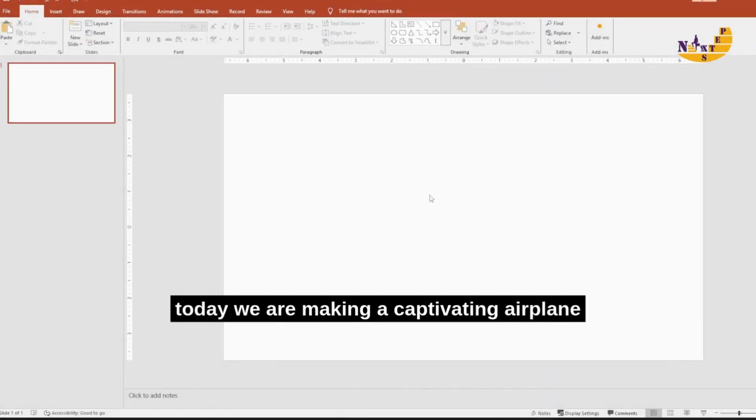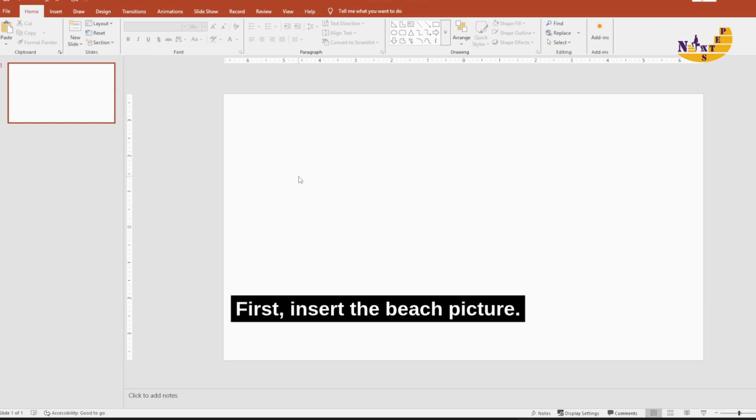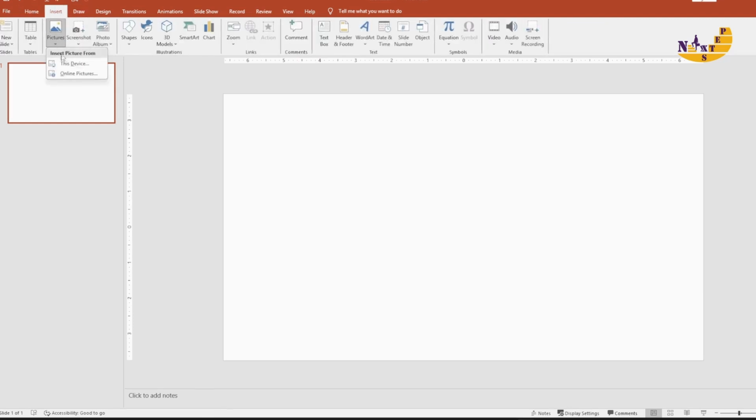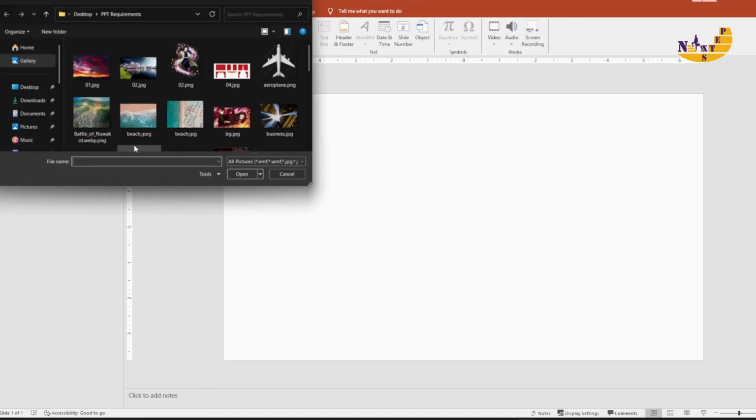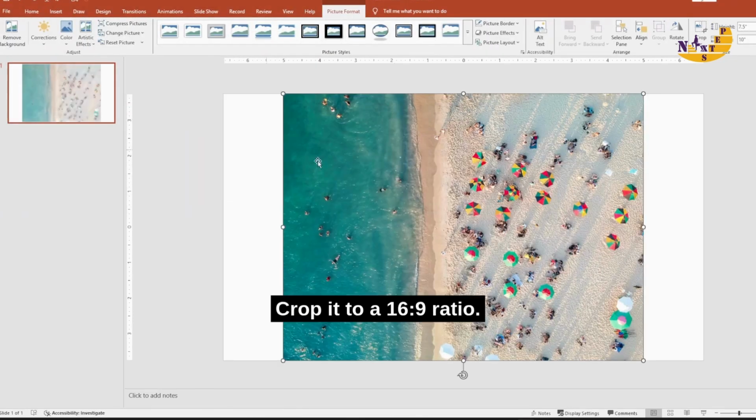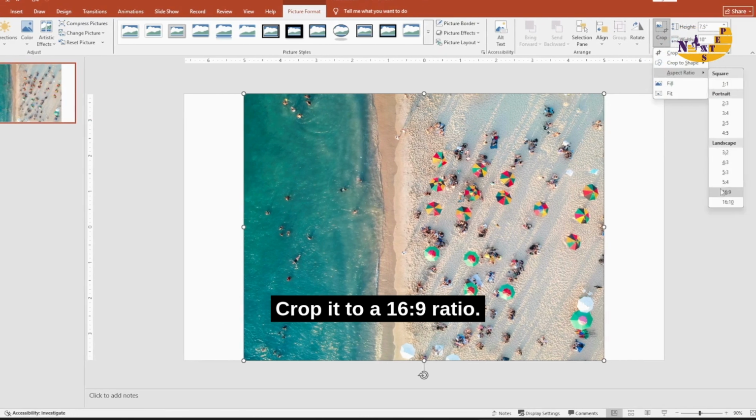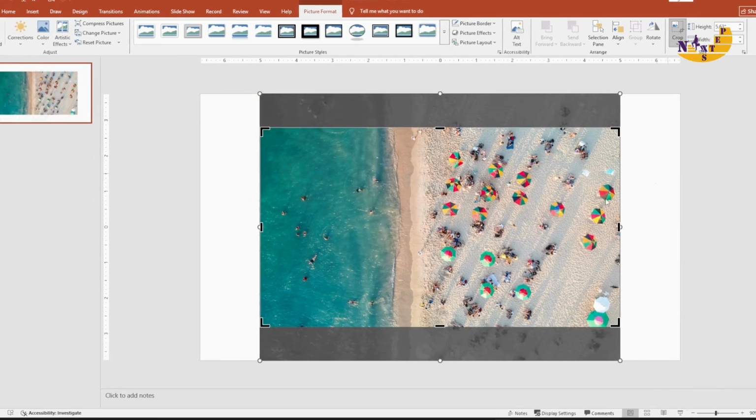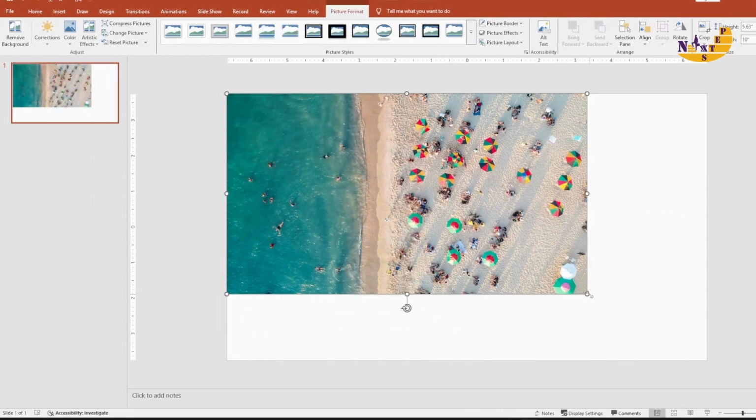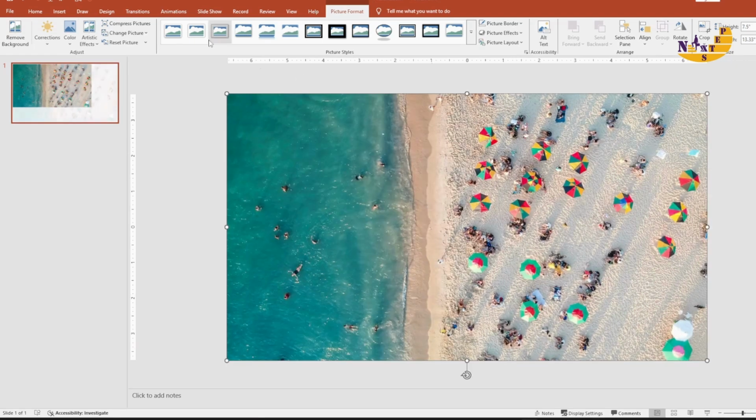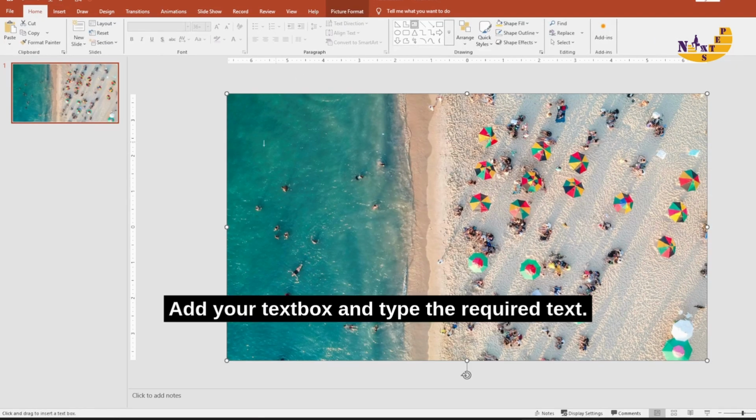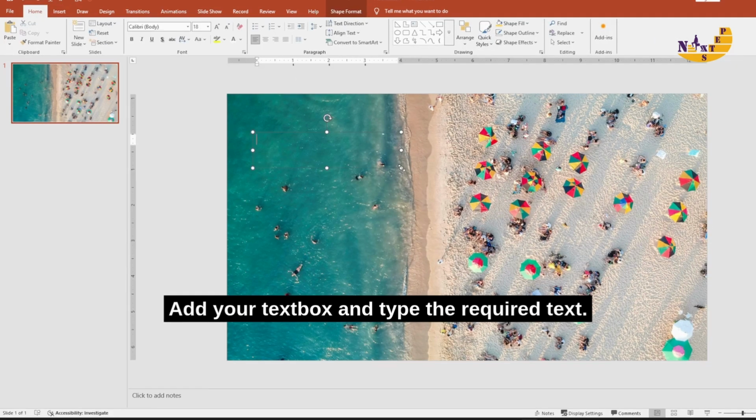Hello everyone. Today we are making a captivating airplane animation in PowerPoint. First, insert the base picture, crop it to a 16:9 ratio. Add your text box and type the required text.